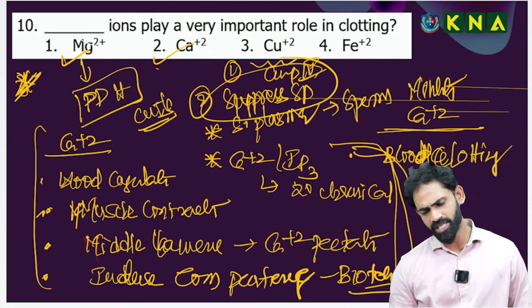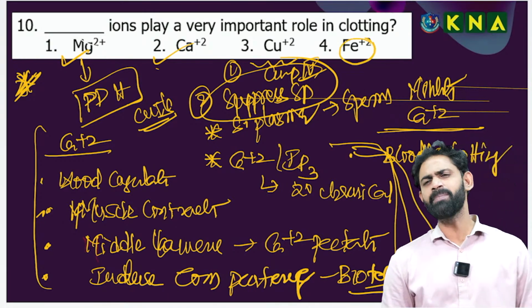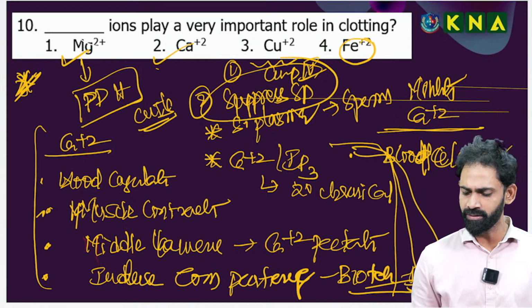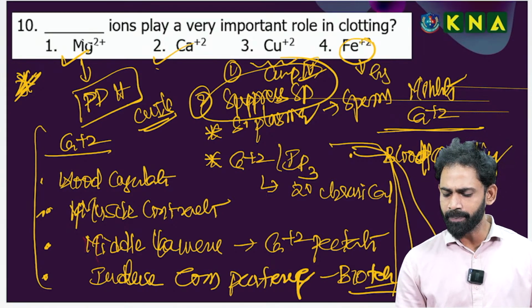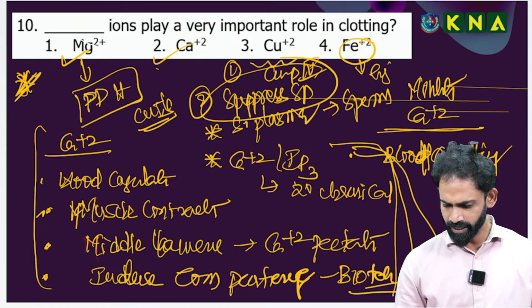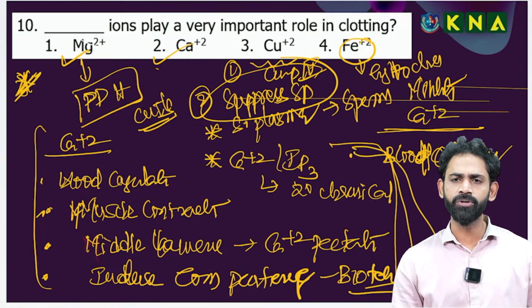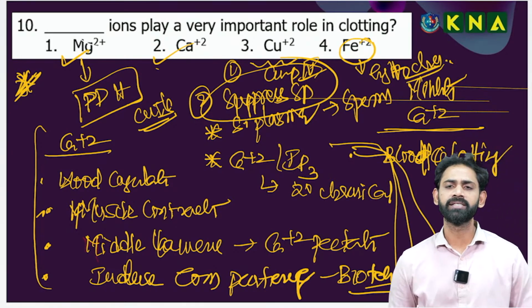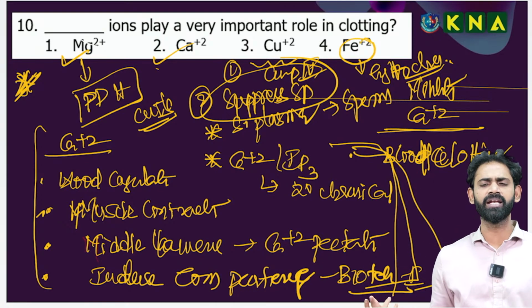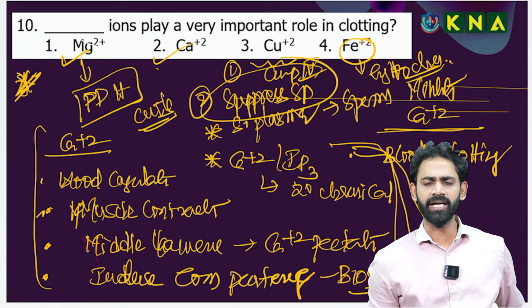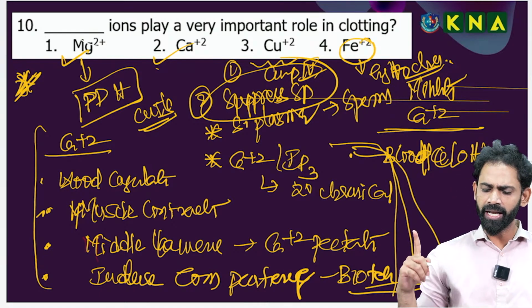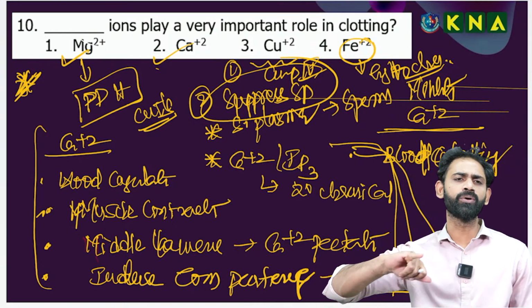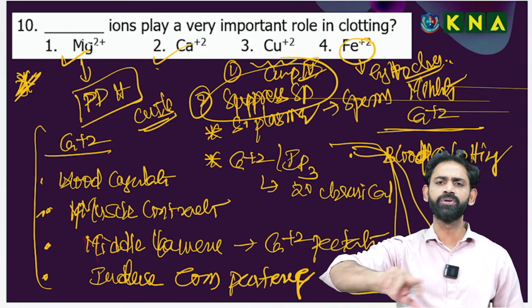Good. Next one is iron. Iron is very important, it is beyond my explanation. Iron is a part of cytochromes. Do you remember the word cytochromes? Cytochromes are extraordinary products. They are involved in the electron transport system. So you can observe these along with the question. What are the remaining things you can observe?